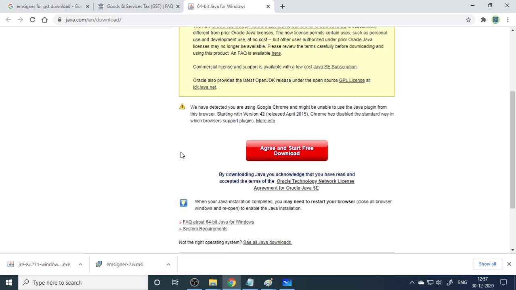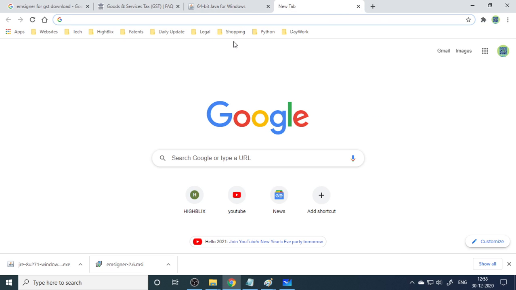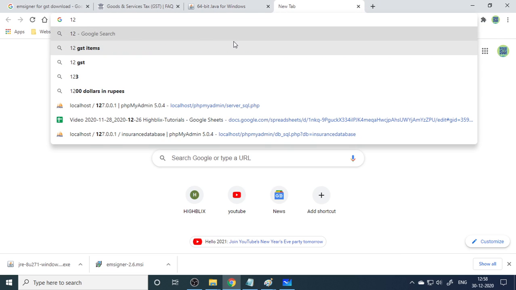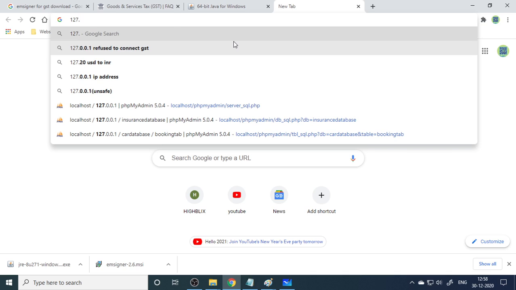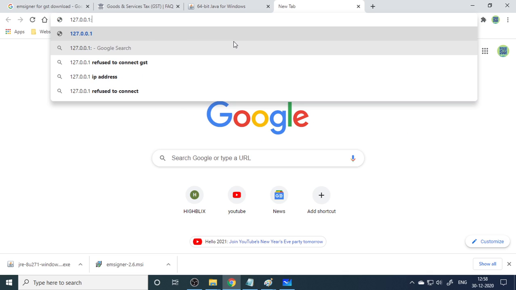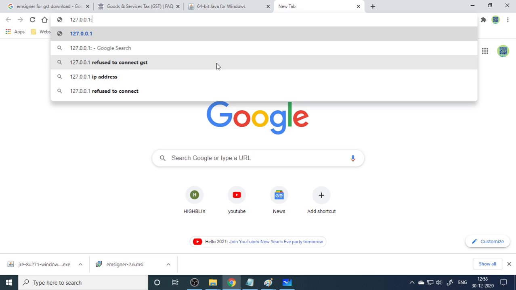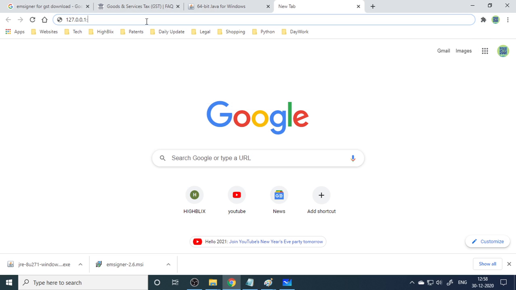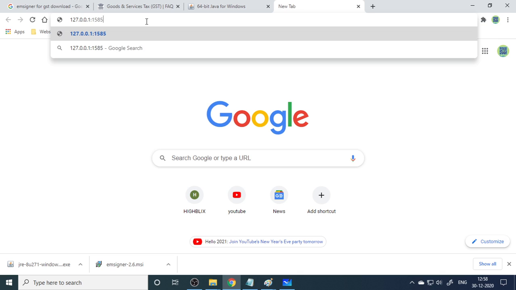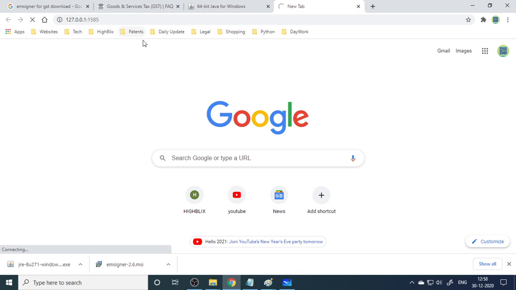The next step is you open the browser and type 127.0.0.1 colon 1585.